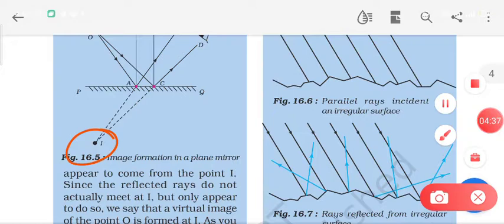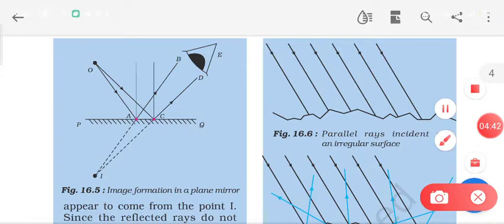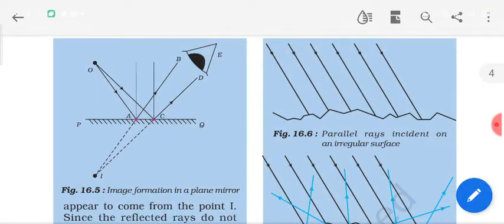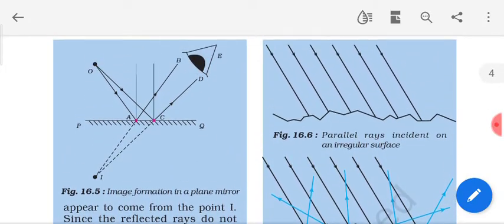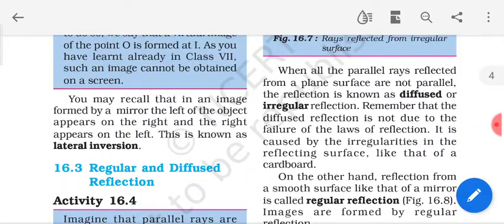Now what are the properties? You can see that the properties of the image formed by a plane mirror are that the image is at an equal distance from the mirror on the back side as the object is distant from the mirror on the front side, right? And also the image is always erect and it is of the same size as the object. These are the properties of the image.